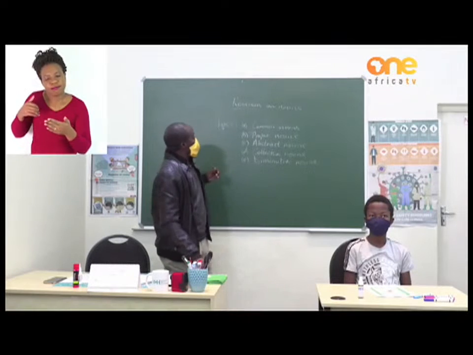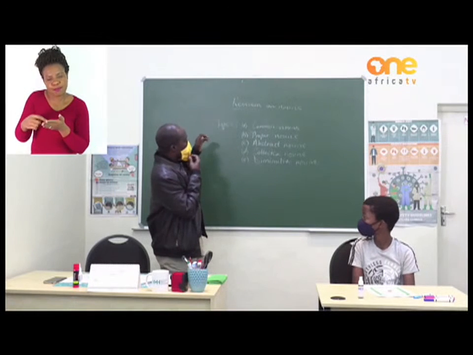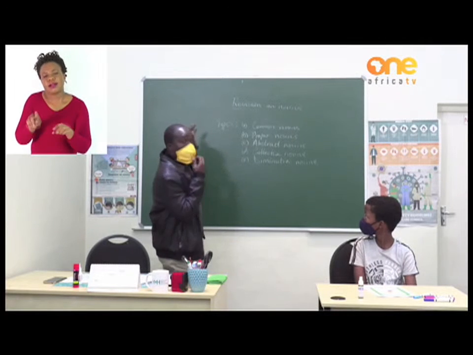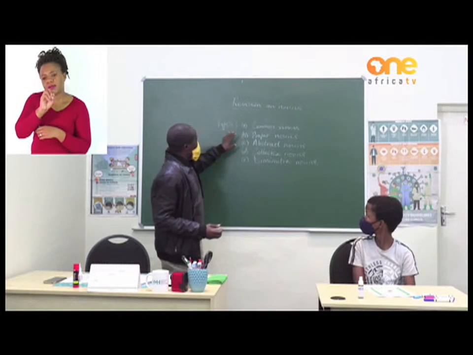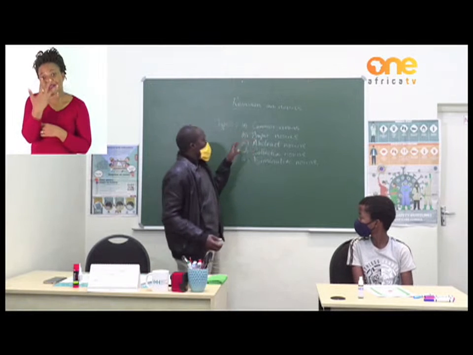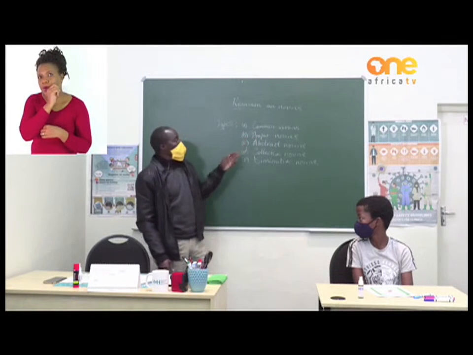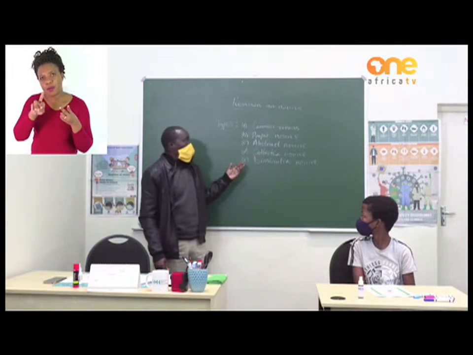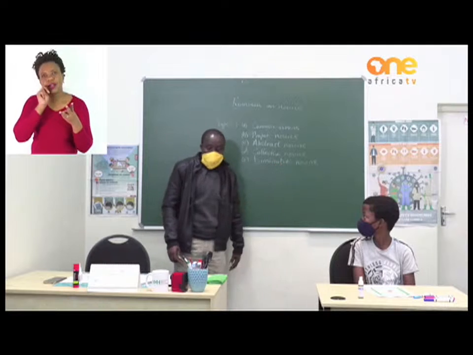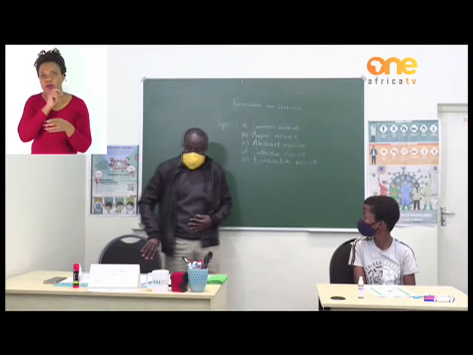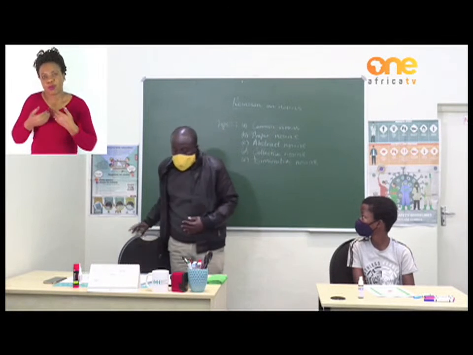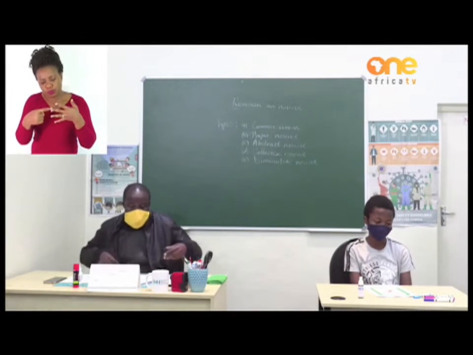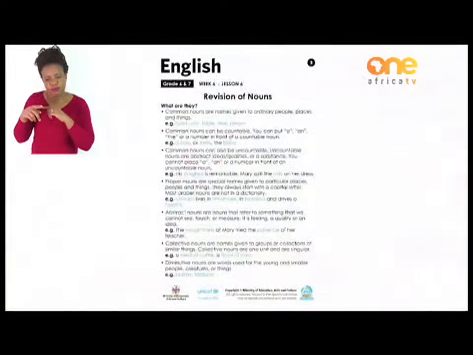Past 5 lessons, we have been looking at the nouns, and we said there are 5 types of nouns, which are common nouns, proper nouns, abstract nouns, collective nouns, and diminutive nouns. Now, let us run through and see what these really are. All right. If you turn to page 3 of our booklet,